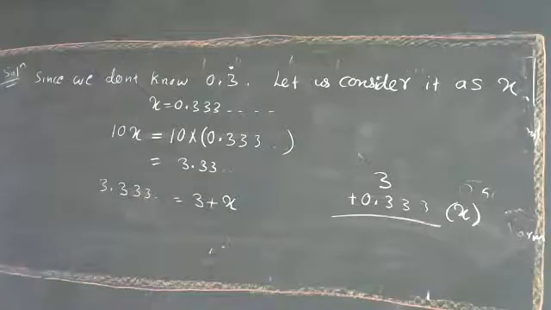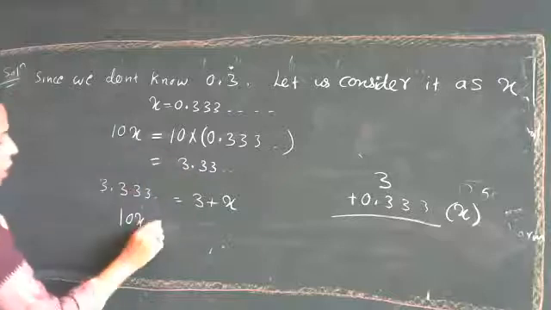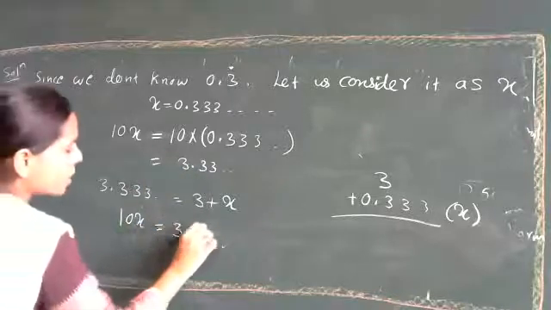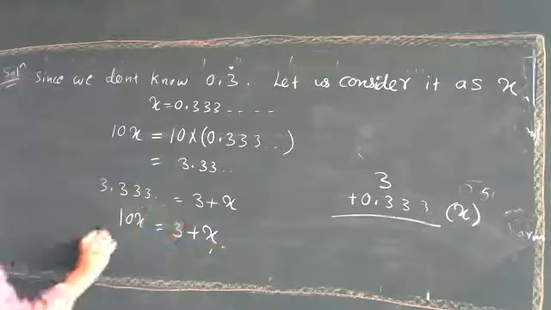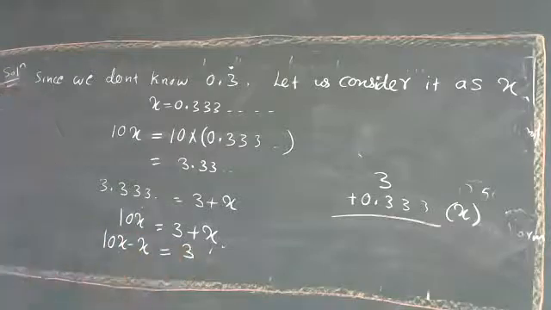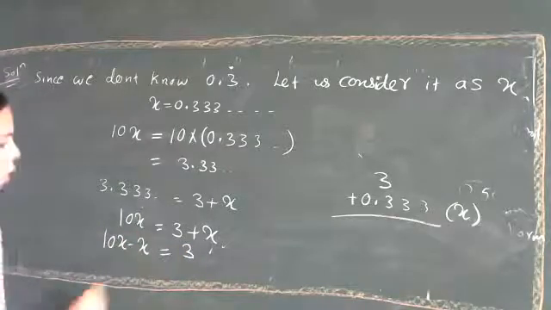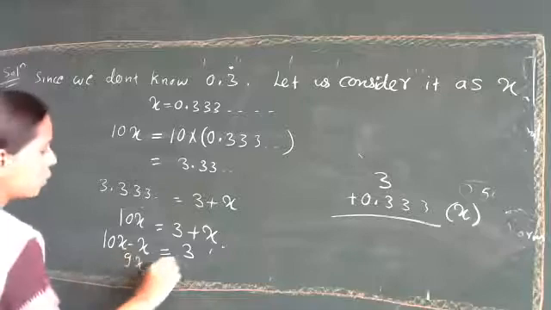Now we will go for the next step. 10x is nothing but 3 plus x, so 10x is equal to 3 plus x. Now what do we have to do? Shift this x to this side. So 10x minus x is equal to 3. 10x minus x, how much? 9x is equal to 3.